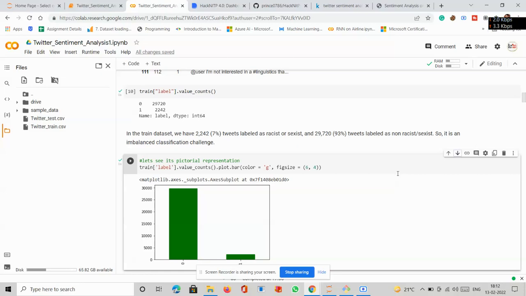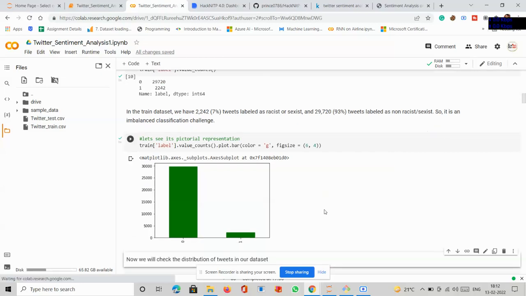And we have also plotted the value count in diagrammatical format, so that we can clearly visualize that. This shows that we have non-racist or sexist tweets at 93%, and racist tweets at only 7%.